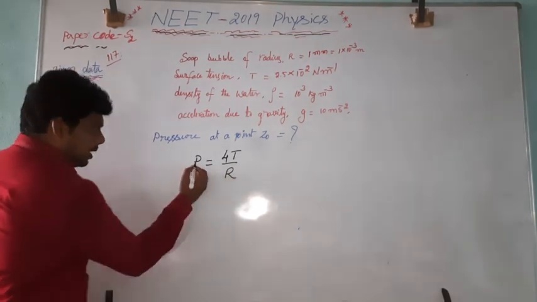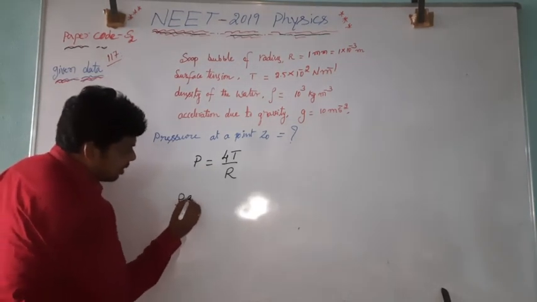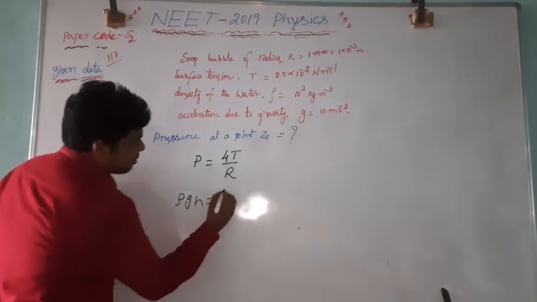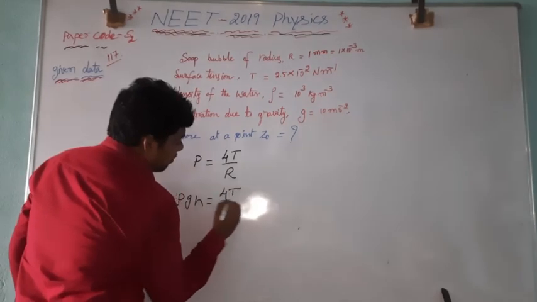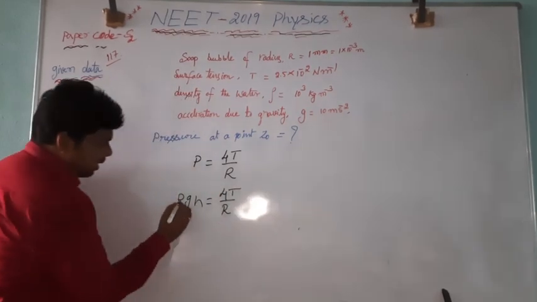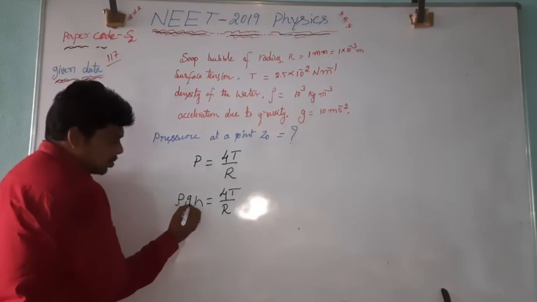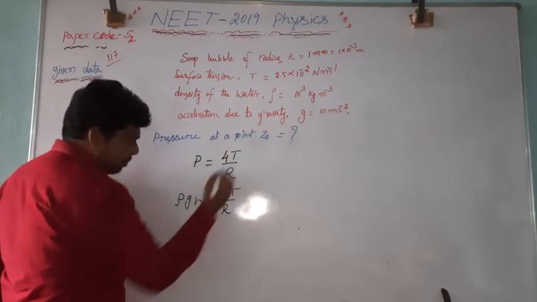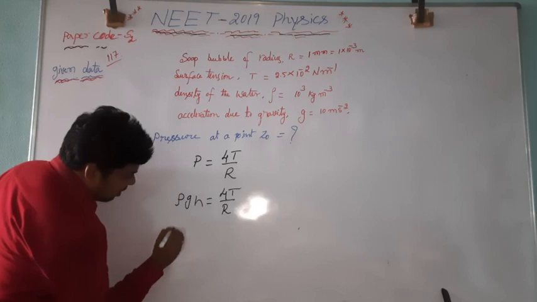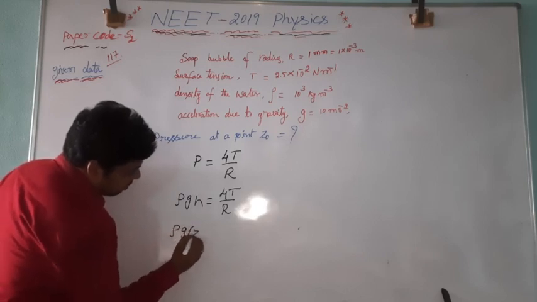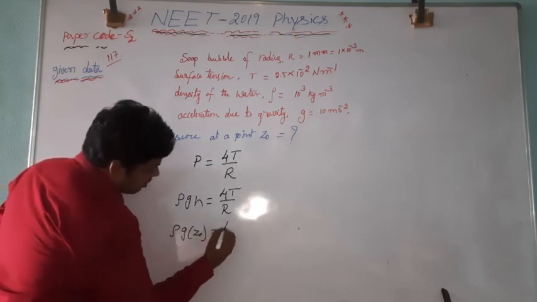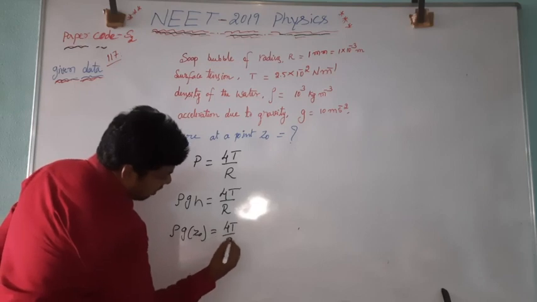From the pressure you can make rho g h equals 4T by R. Rho is density, g is acceleration due to gravity, h is at a particular point, that is Z0. Rho g into Z0 is equal to 4T by R.